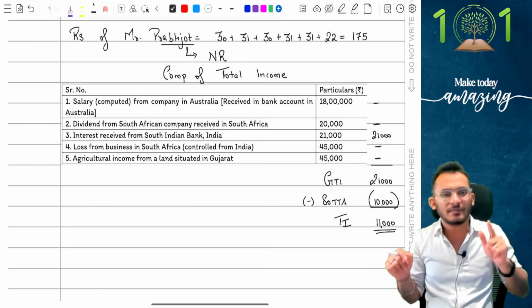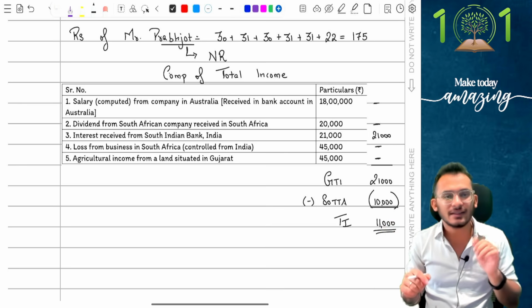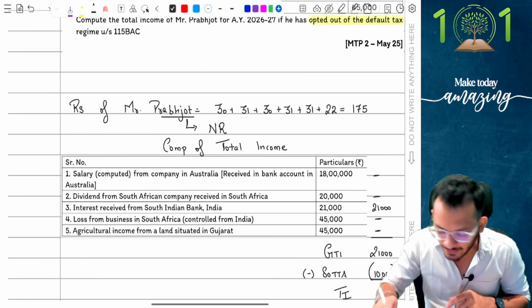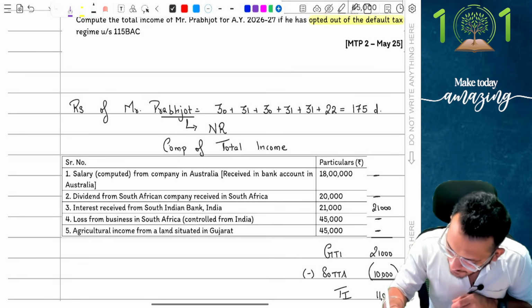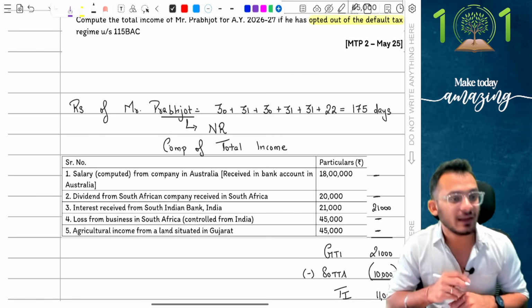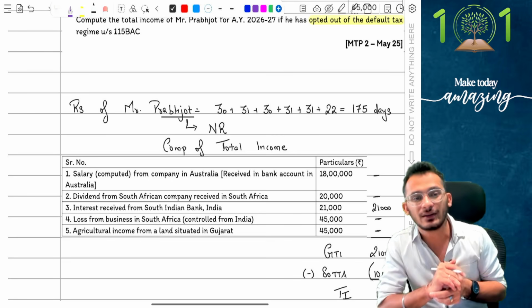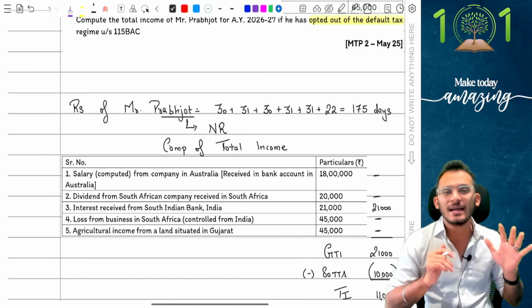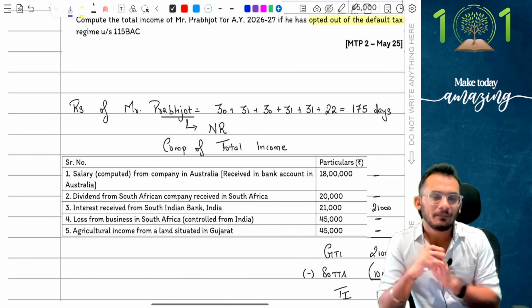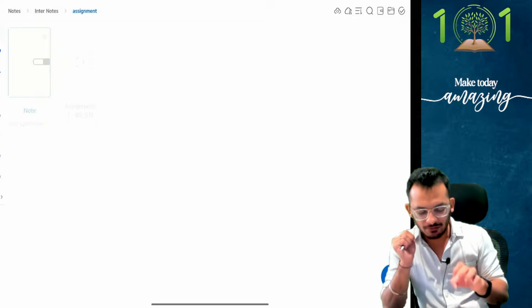Simple, straightforward question, people. If you got the first answer right, then great. Otherwise, you have to figure it out properly. So this is what the answer is going to be. I think this was fairly an easy question. It did not make any difficulties whatsoever. You just had to write some proper notes, but you would have got the answer equally enough. Clear? Yes, good. Let's proceed forward, my friends.